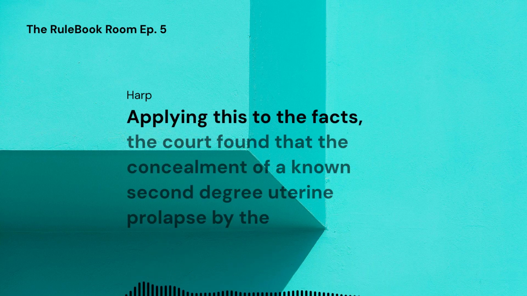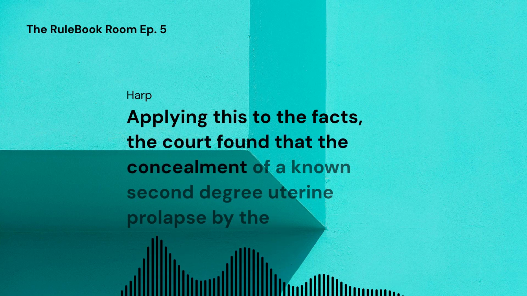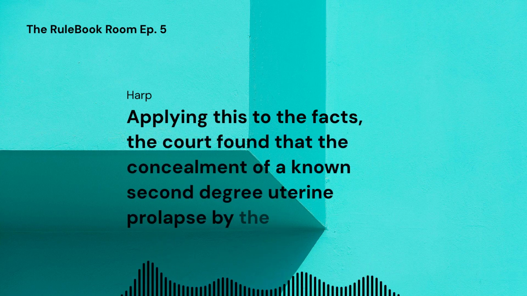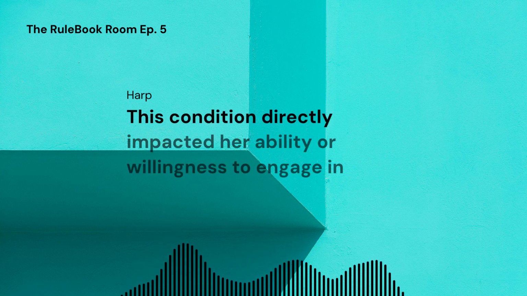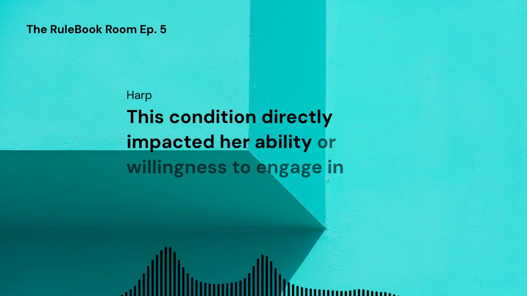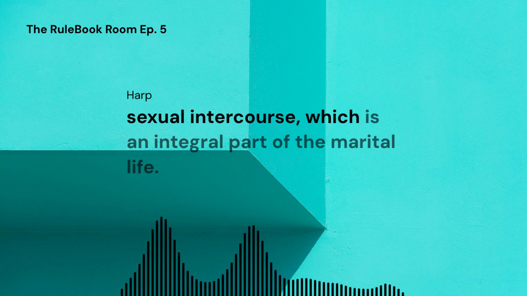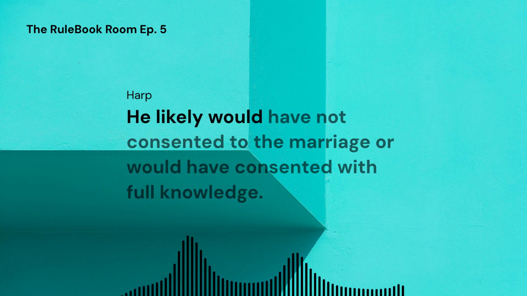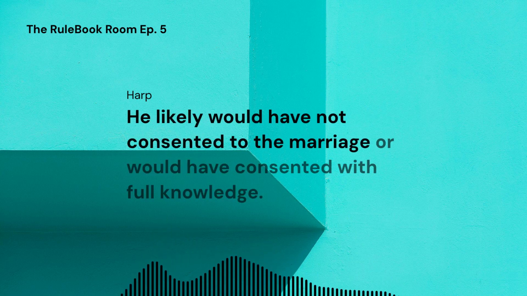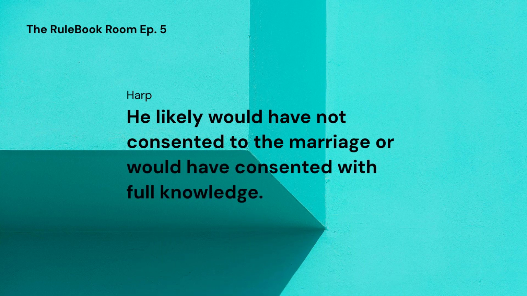Applying this to the facts, the court found that the concealment of a known second degree uterine prolapse by the wife and her parents was indeed a material fact. This condition directly impacted her ability or willingness to engage in sexual intercourse, which is an integral part of the marital life. He likely would have not consented to the marriage or would have consented with full knowledge.